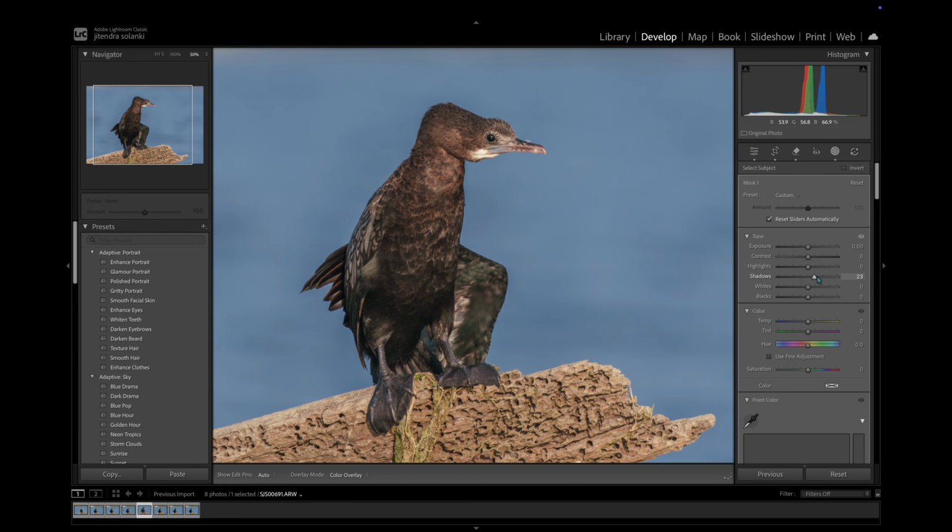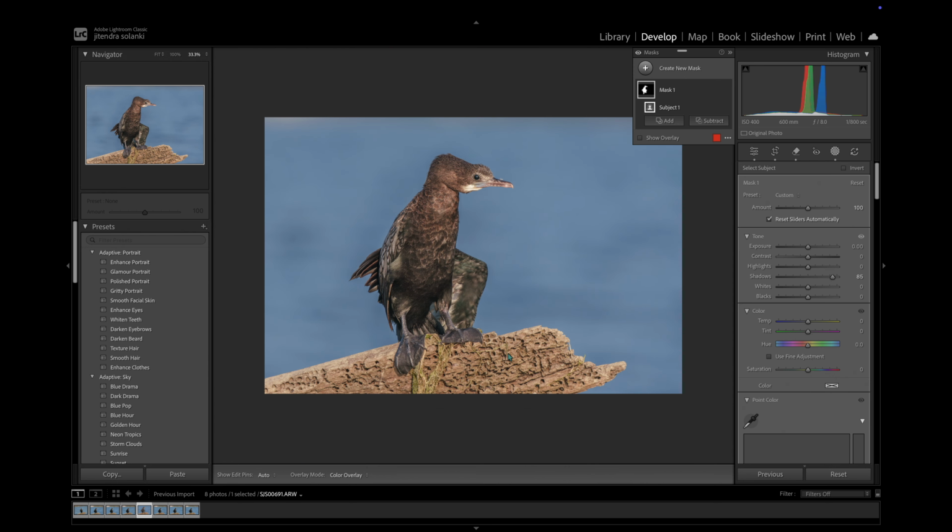The lower part of the bird is sitting in the shadow, so I'm increasing the shadow slightly to bring back more detail in those darker areas. This helps reveal feather texture without affecting the brighter highlights. The goal isn't to make it look flat, but to balance the light so the entire bird feels evenly exposed.